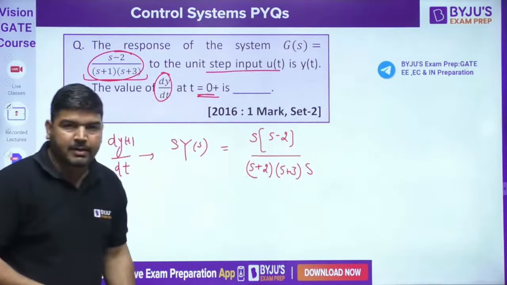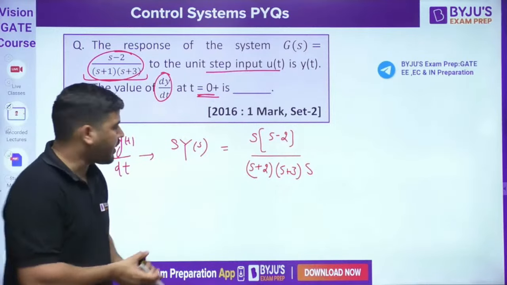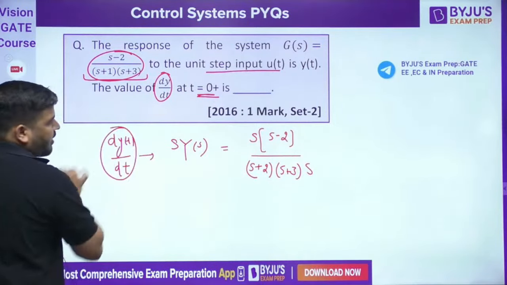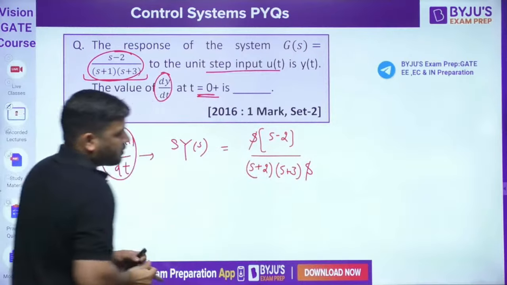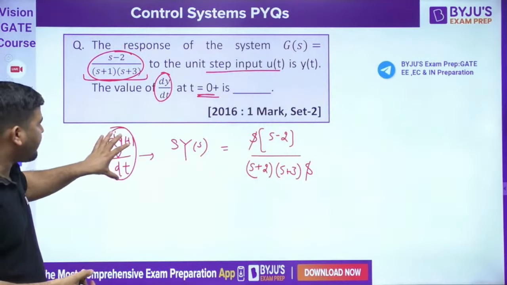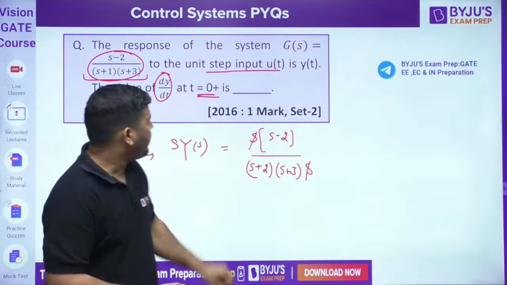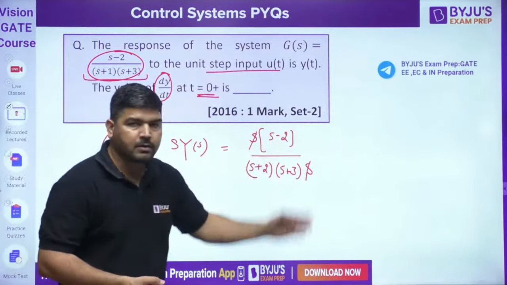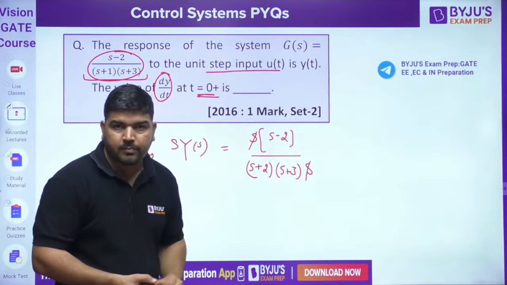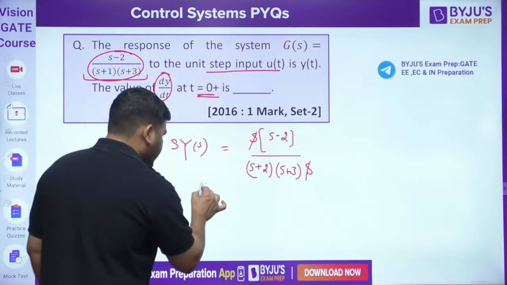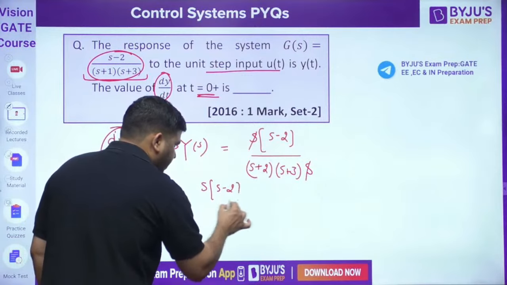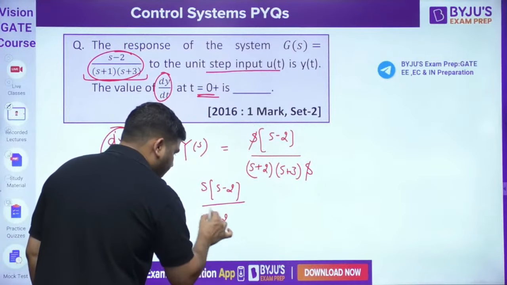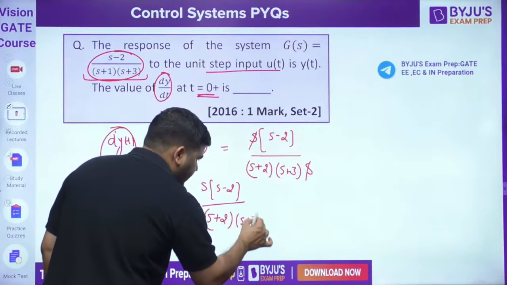If I multiply it with S, it will become SYS. SYS in time domain is d by dt, so the d by dt in Laplace domain is this. We need to find its initial value. So we can apply the initial value theorem. We can multiply it with S and put limit S tends to infinity.